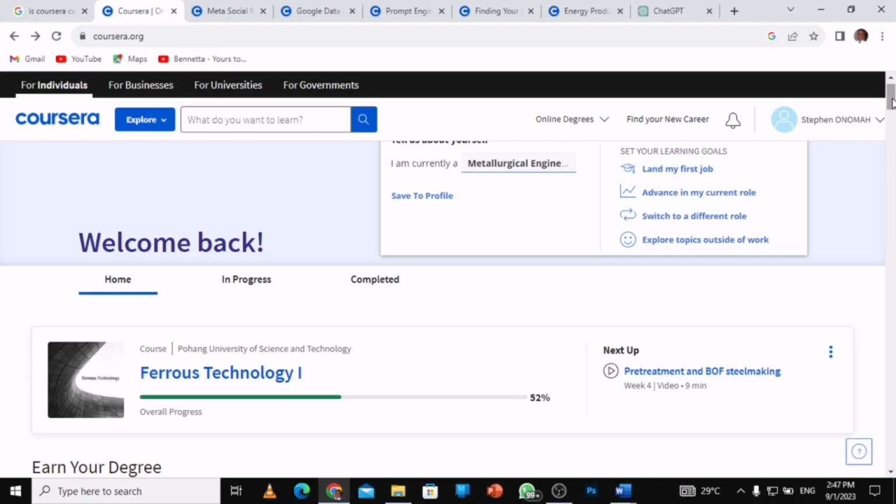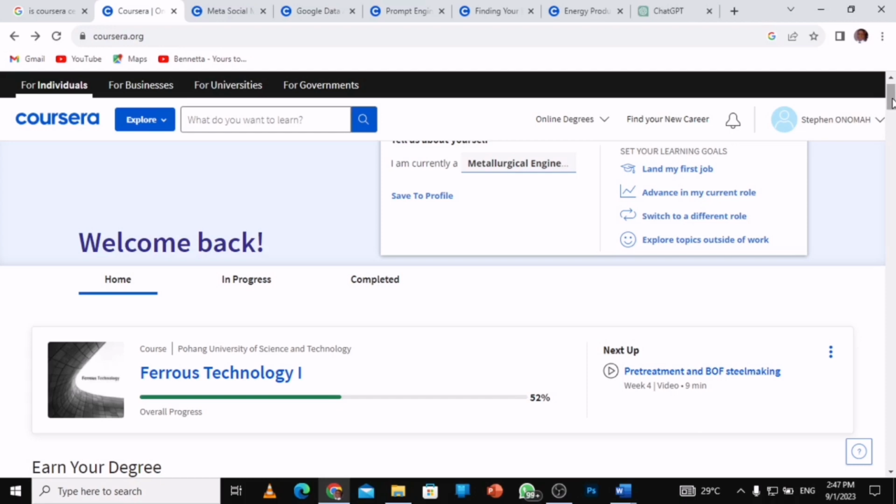When you get to Coursera, it is accredited by most of the top universities in the world, right? So you are going to search for the course that you want. Note that not all courses have financial aid, right? These are limited to some courses. Some courses are free, some courses are paid, and some courses have financial aid.